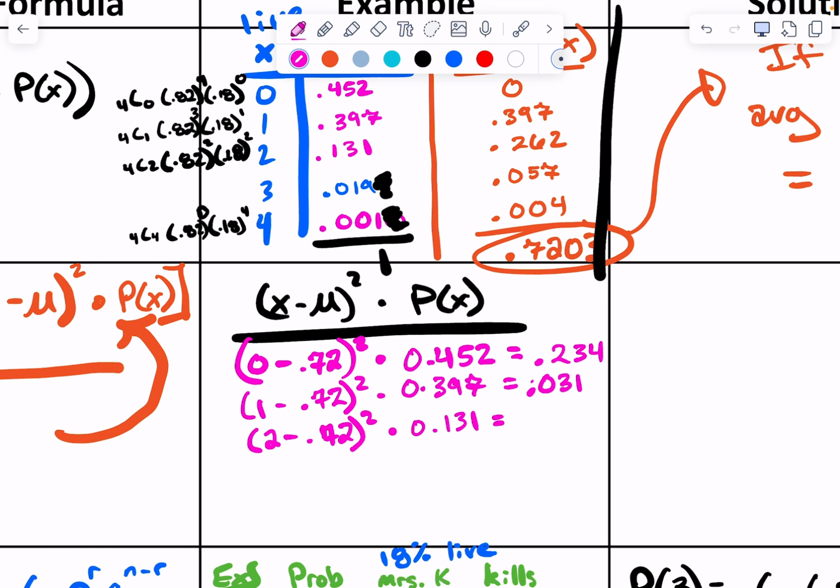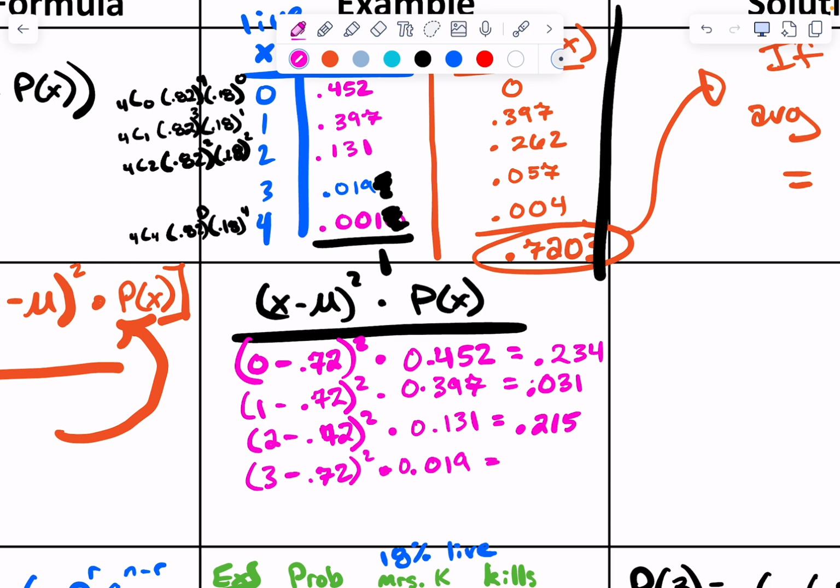Do we see what we're doing? I get 0.215. All right, what does my fourth row look like? 3 minus 0.72, squared, times... I mean 0.019. Yep.